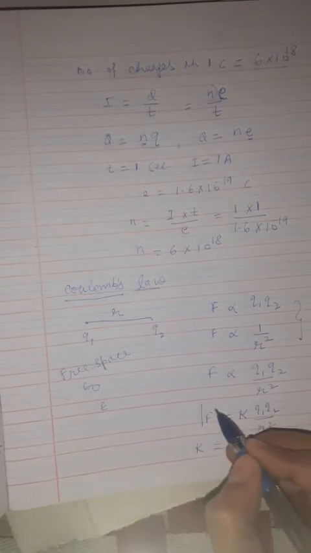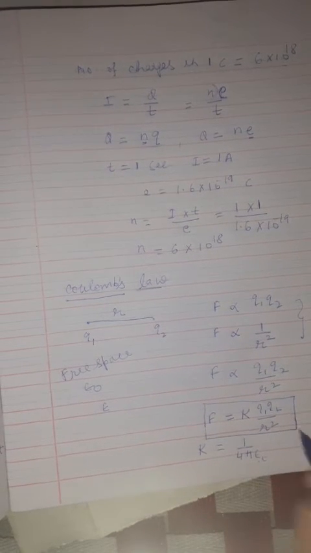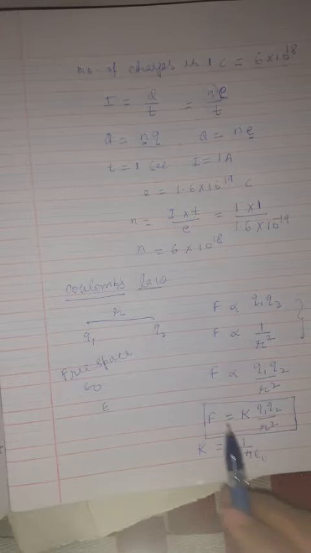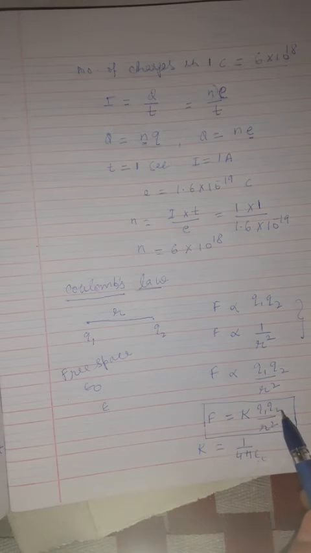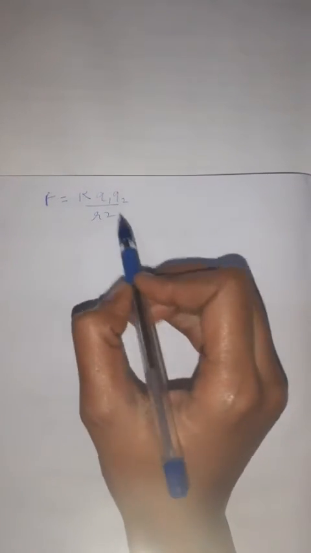So this law is called Coulomb's law, and it is a very important law. With the help of this law, we can calculate the charge on any body. So this is Coulomb's law, F is equal to K Q1 Q2 upon R square, which gives us the force acting between the two charges.